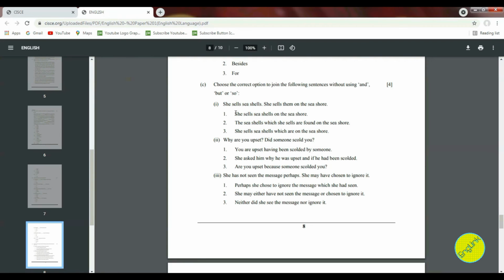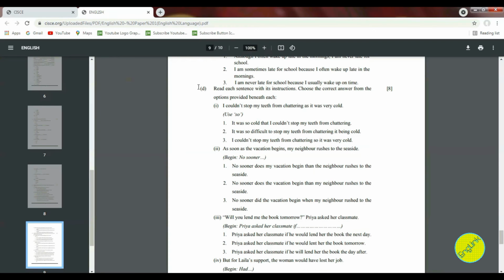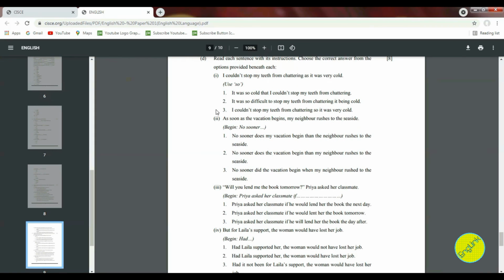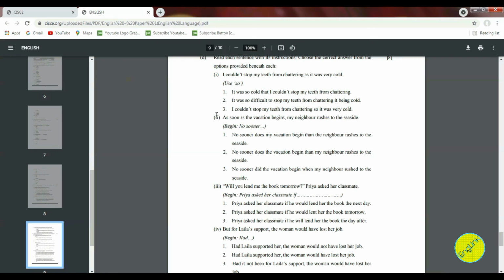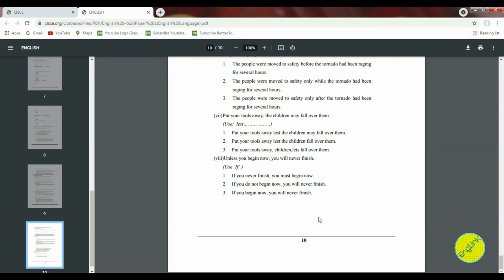Now the last one is very easy. Coming to the last question, this is of 8 marks, that is question number D. Here you are supposed to read the sentences with instructions and then choose the correct answer from the options provided beneath each. Children, this one is of 1 mark each and in total this is of 8 marks. You have conditional sentences and you are supposed to choose the correct option. So in total this question 2 is of 20 marks. Now the paper ends. That means in total the paper is of 40 marks.